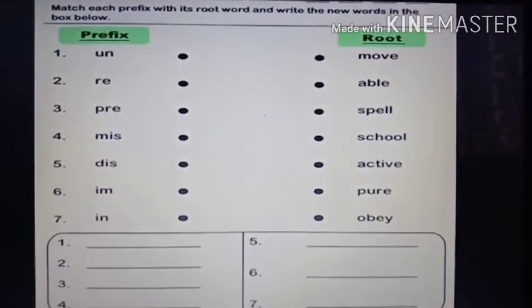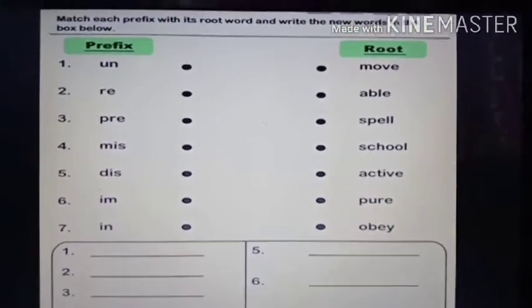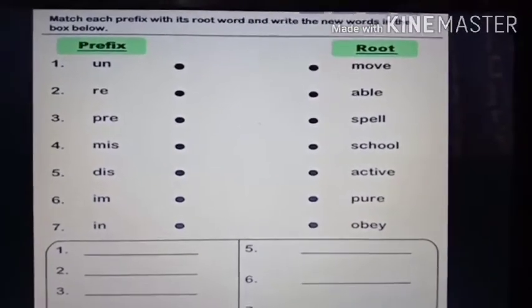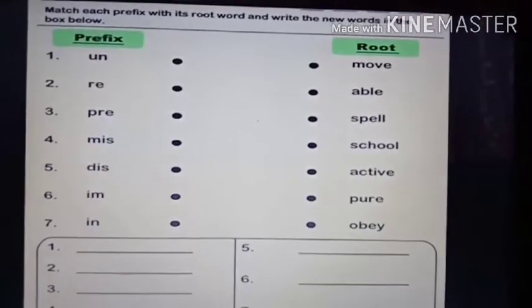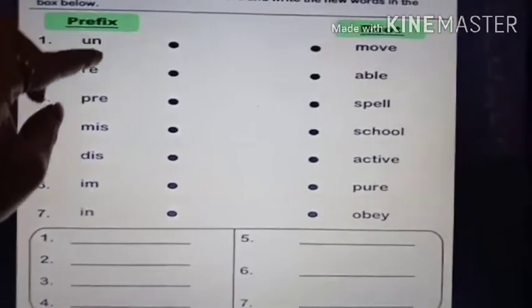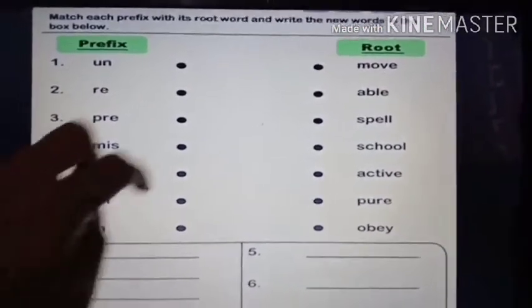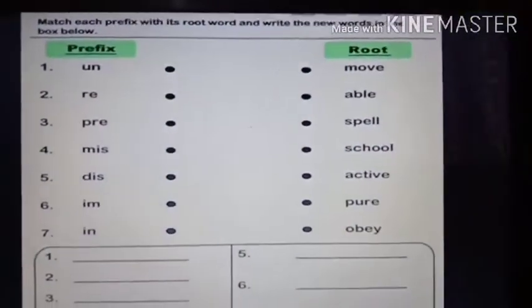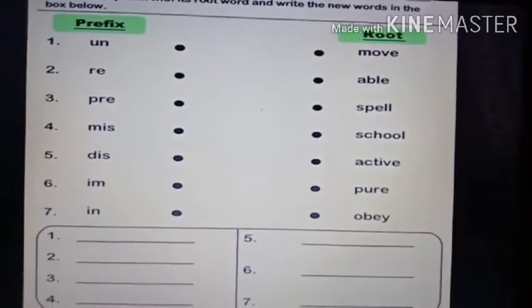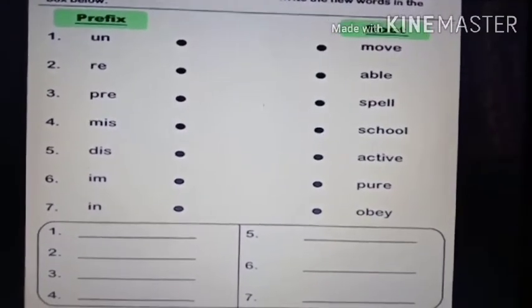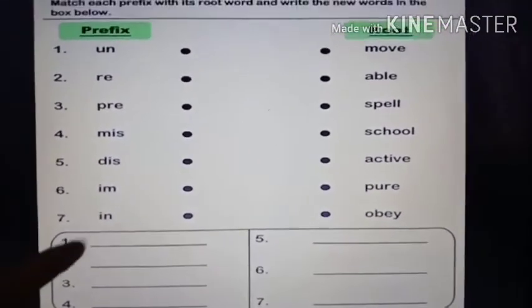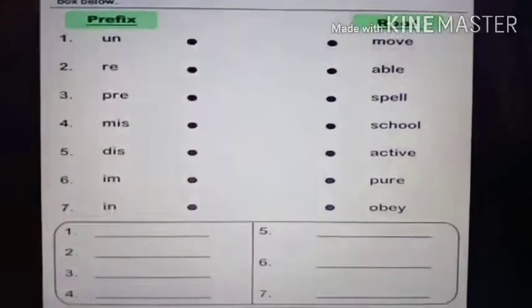Okay. Can you see this slide, students? It's very interesting. Now you must have come to know that you have to match it. Now see, on this side all the prefixes are given, and on this side all the words are given. Now you have to match the prefix with the words, and whichever words are formed you have to write it down in the space that is given.